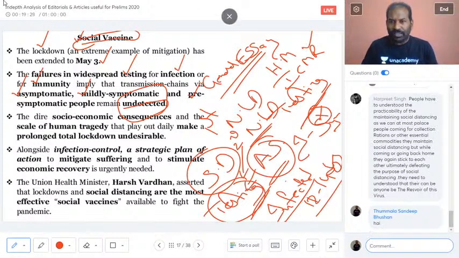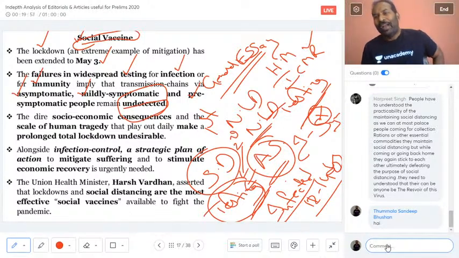Harpreet has also come up with a point, saying that people have to understand the practicability of maintaining social distancing. People coming out for collecting rations or other essential commodities do not maintain social distancing, and while coming or going back home, they again stick to each other, ultimately defeating the purpose of social distancing. They need to understand that anyone can be the reservoir of this virus. Yes, absolutely right.